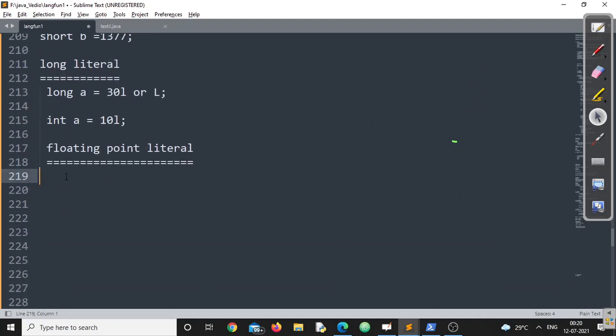Similarly, I am not talking about the floating point data type, I am talking about floating point numbers. All floating point number literals are treated as double by default.